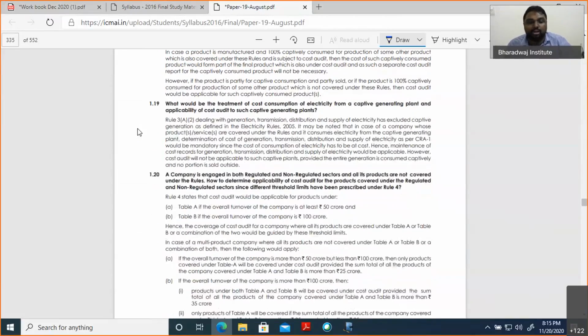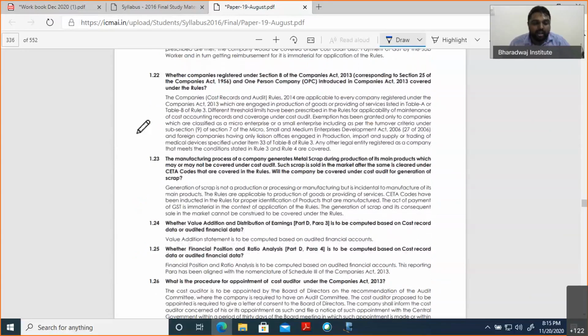I am not discussing this whole point, we have discussed it. I am just giving the clue that I have not taken everything from everywhere. I have taken all of this from your study material only. Some of these points we have not discussed today. We will discuss this point tomorrow in the problem area, because value addition is a problem area. I have told you one example question also.